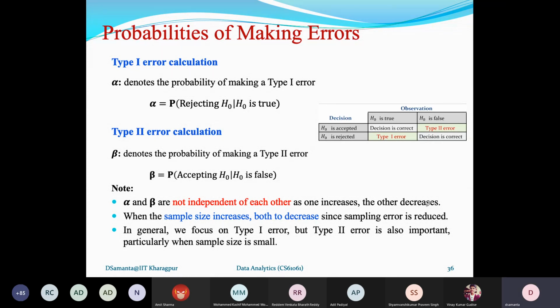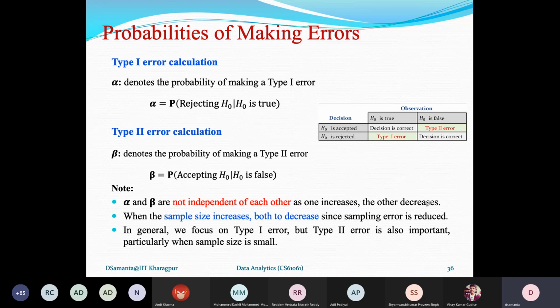Type 1 error is actually the case where H0 is true, but you made it false. So alpha can be expressed in terms of your probability notation P: rejecting H0, what is the probability that you will reject H0, but H0 is true.